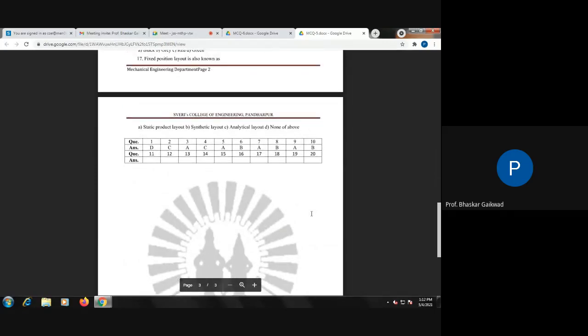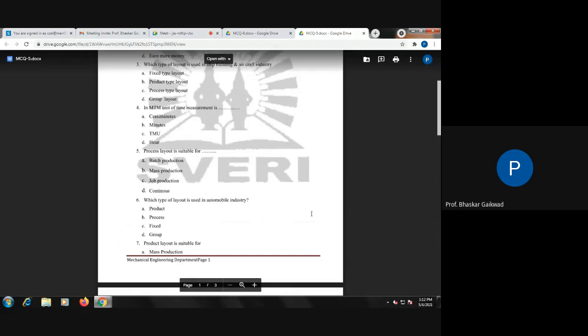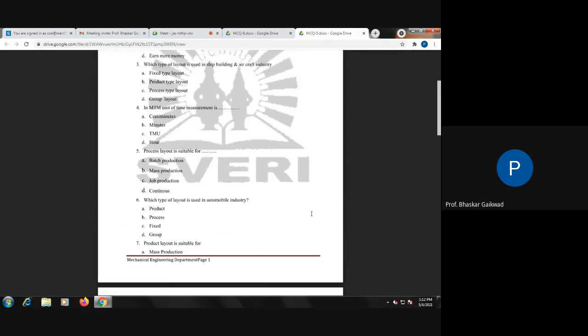Question six, B. This is the process layout, automobile industry. But see that in the automobile industry, there is also continuous production, mass production. There is a product layout. A manufacturing of engine heads, continuous production is there. So in some cases where continuous production is there, we can use a product layout.